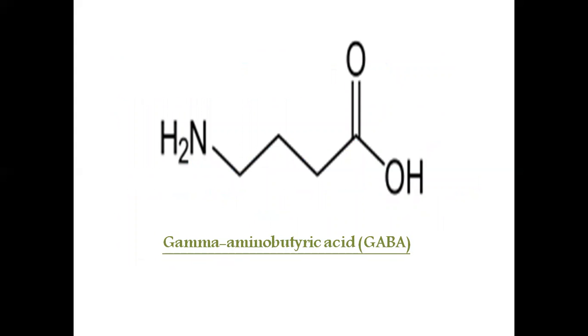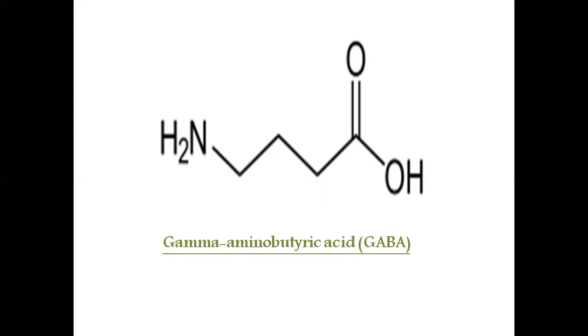This is the gamma aminobutyric acid structure. So, about the mechanism of GABA: when GABA binds to a GABA A receptor, the passage of chloride, a negatively charged ion, into the cell is facilitated via chloride channels. This influx of chloride increases the negativity of the cell, that is, a more negative resting membrane potential. This causes the cell to have greater difficulty reaching the action potential.